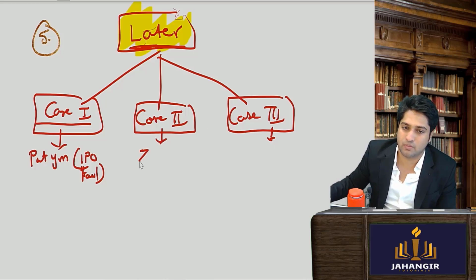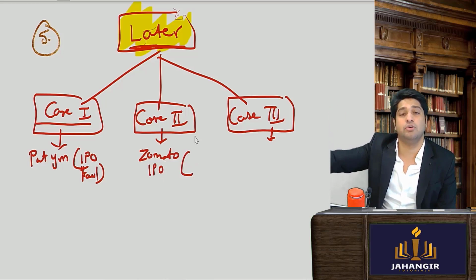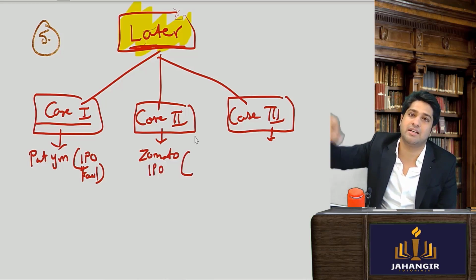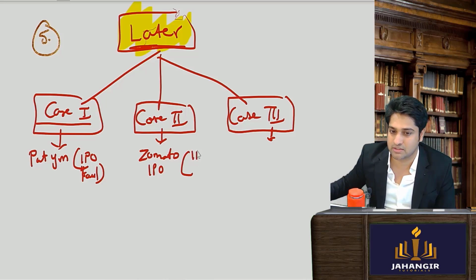So IPO went like a Zomato IPO, where the prices never came down, only from the issue price के नीचे कभी ट्रिगर ही नहीं हुआ. It was just shooting up. So IPO was a huge success.